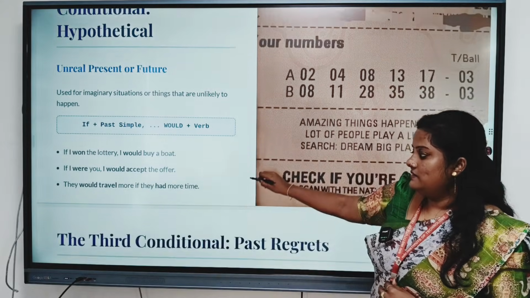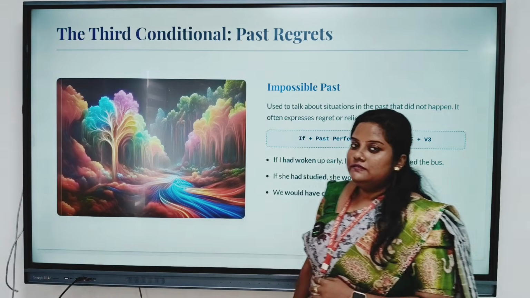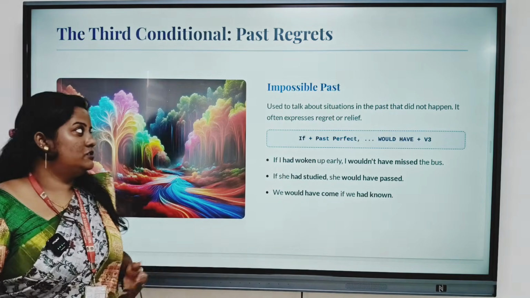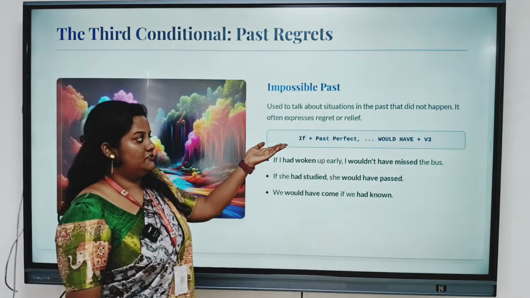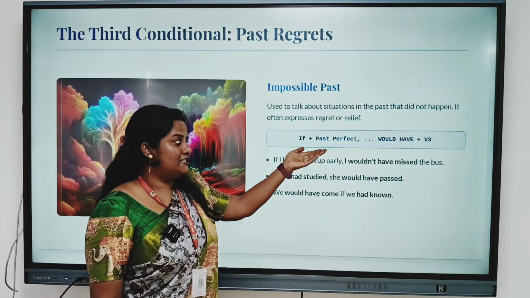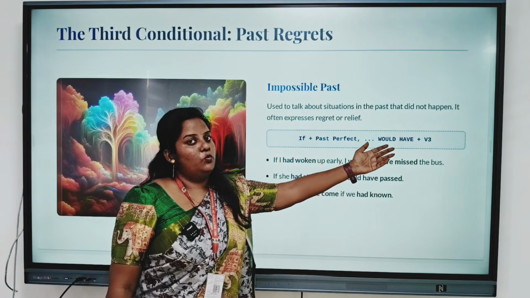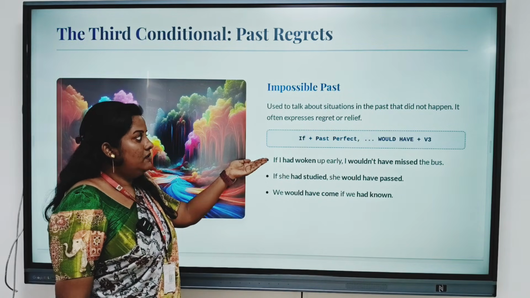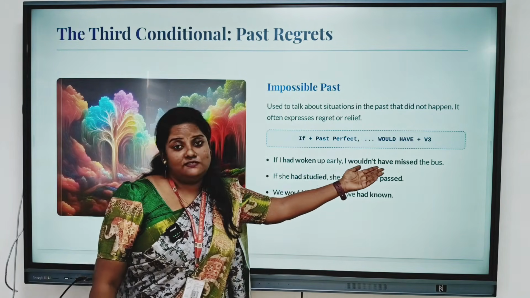Let's see the third conditional. The third conditional is about past regrets. Here is the structure: if plus past perfect, the result will always be would have plus V3 form. For example, if I had woken up early, I wouldn't have missed the bus.